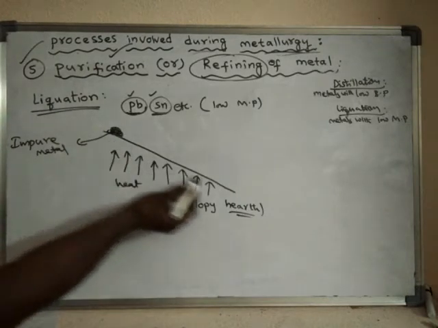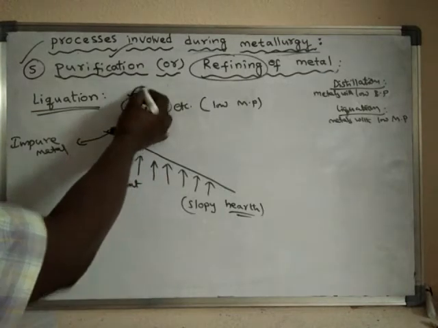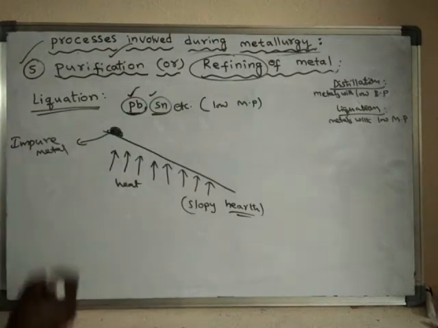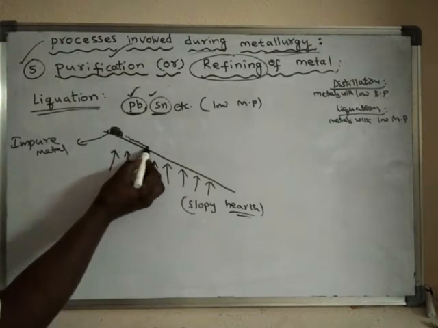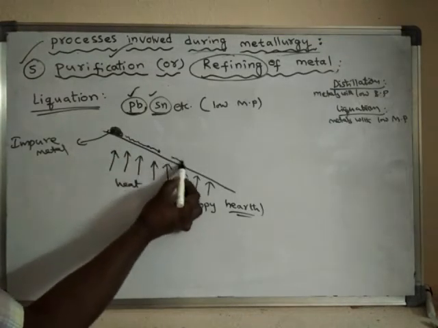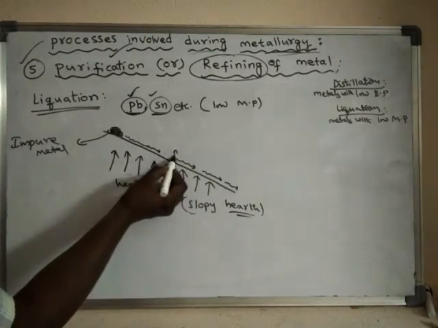As the hearth is heated to very high temperature, and this lead has low melting point, the metal will melt slowly, and it flows down. This is the pure metal.